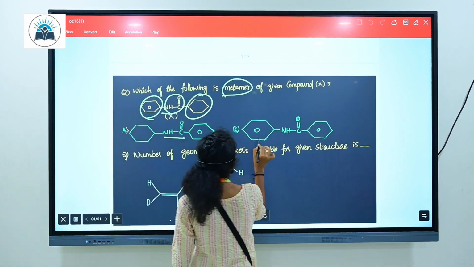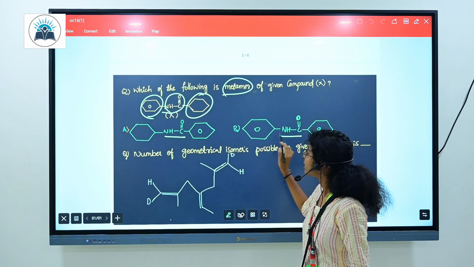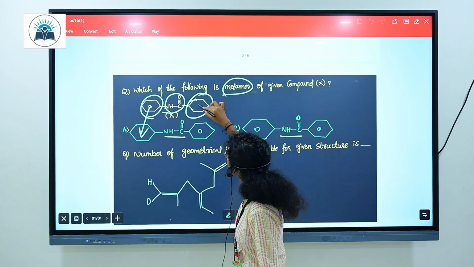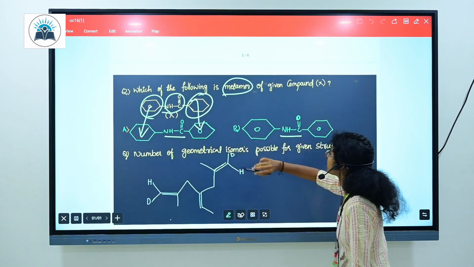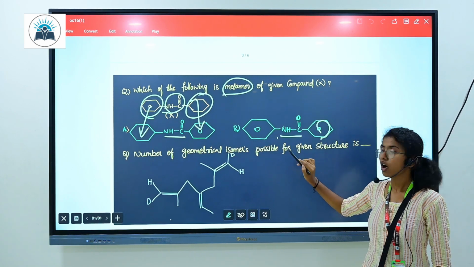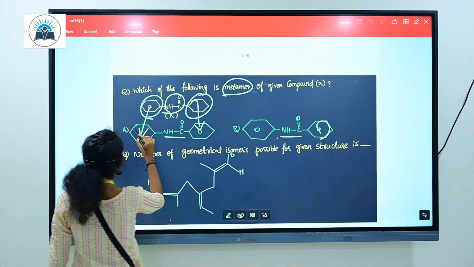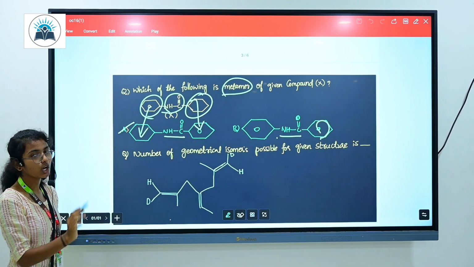Here in both cases the molecular formula is the same but the chains are different. Here the chain is different from the compound given, and this was quite different but not the correct option for the given compound. So we can assume that this is the correct option for the given compound.